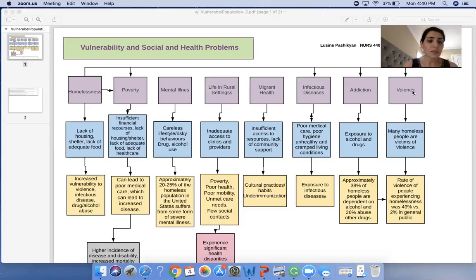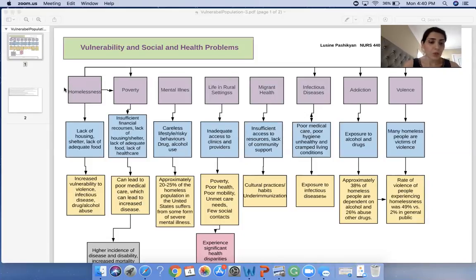Vulnerable populations are defined as a group of people who are at greater risk for poverty and have poor health status and health care need access. Vulnerable populations are characterized by their disease such as HIV, TB, etc., age group, and demographics such as homelessness, homeless people, etc.